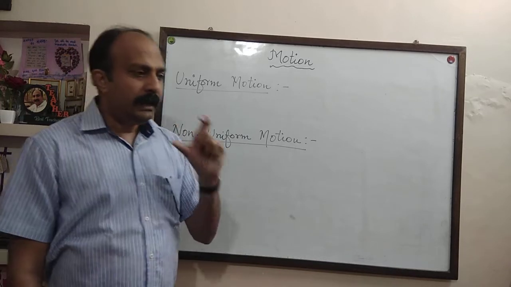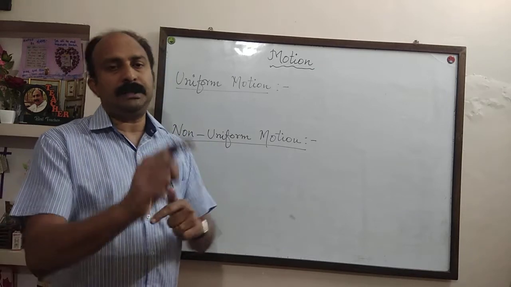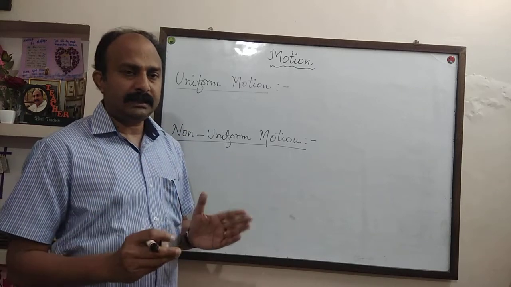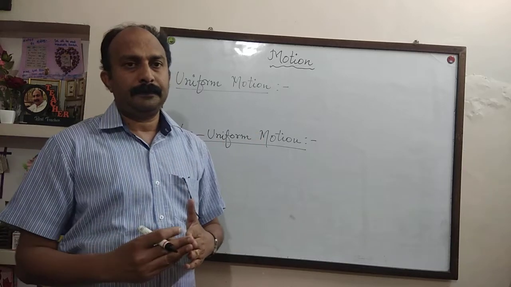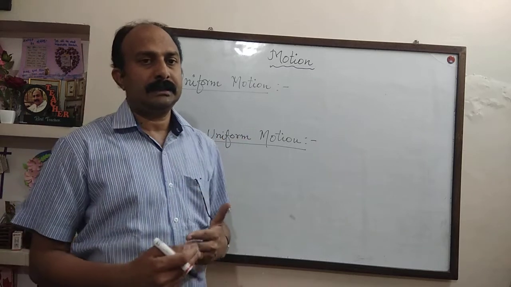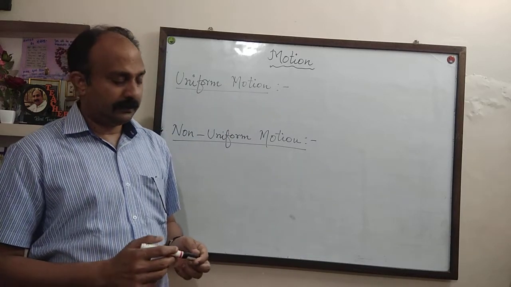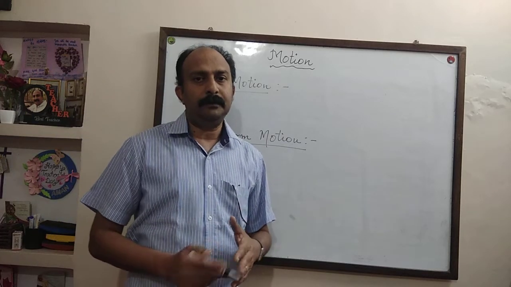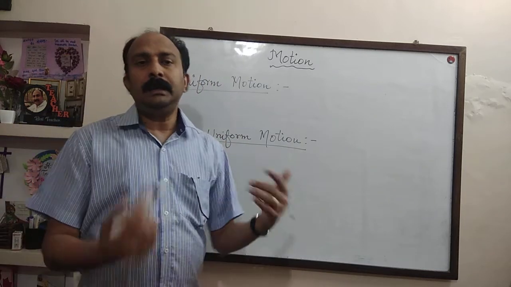So I repeat, if a body travels in a straight line and covers unequal distance in equal interval of time. Interval of time is same. See the distance covered by you in every 1 hour gap. In every 1 hour, you are covering different distances. Such motion is called non-uniform motion. So, in uniform motion, body covers equal distance in equal interval of time. Non-uniform motion, body covers unequal distance in equal interval of time.